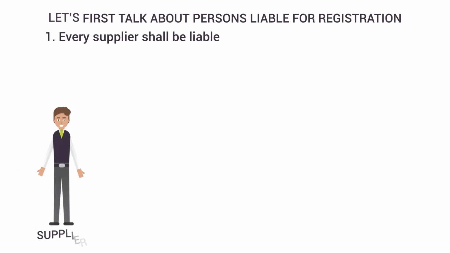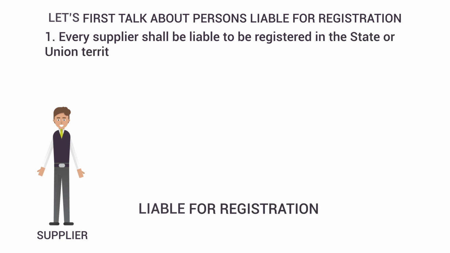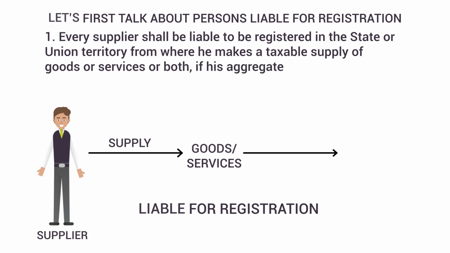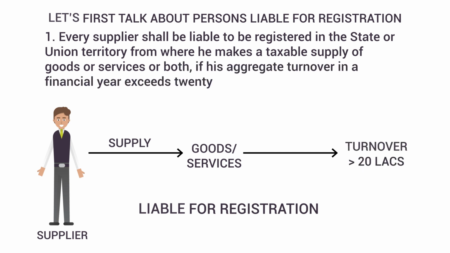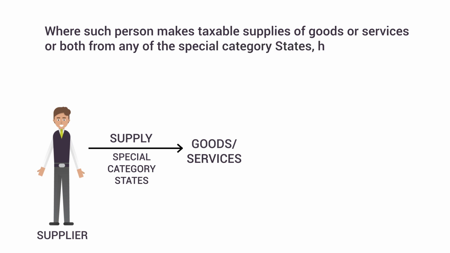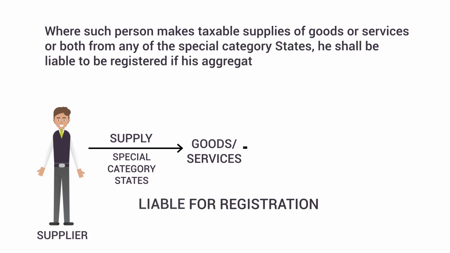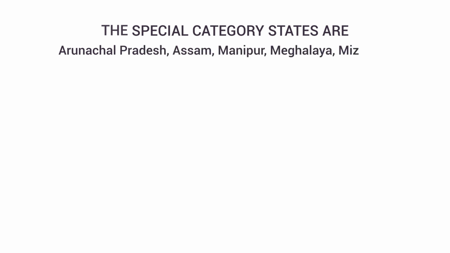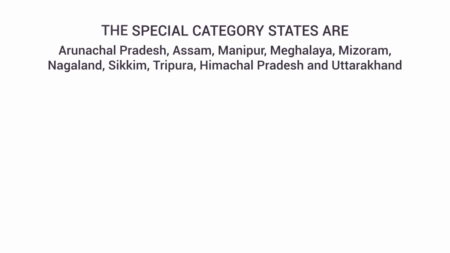1. Every supplier shall be liable to be registered in the state or union territory from where he makes a taxable supply of goods or services or both, if his aggregate turnover in a financial year exceeds 20 lakh rupees. Where such a person makes taxable supplies from any of the special category states, he shall be liable to be registered if his aggregate turnover in a financial year exceeds 10 lakh rupees. The special category states are Arunachal Pradesh, Assam, Manipur, Meghalaya, Mizoram, Nagaland, Sikkim, Tripura, Himachal Pradesh, and Uttarakhand.